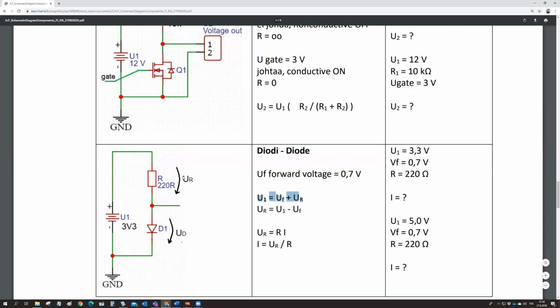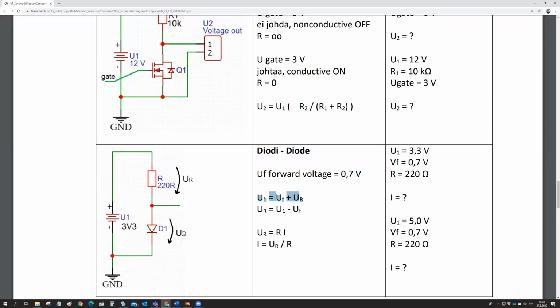So my UR and UD, which is UF here. So U1 is the sum of the UF and UR in here. So the UR equals U1 minus UF.